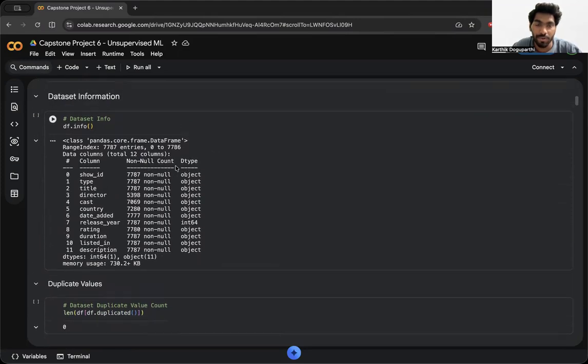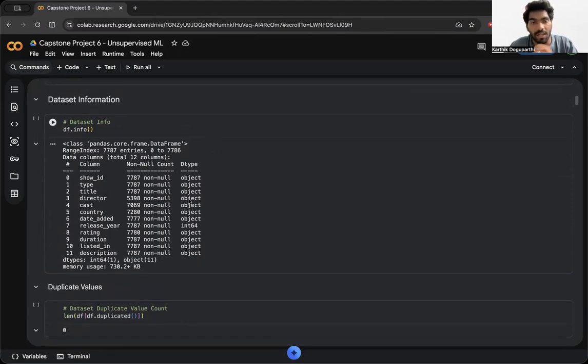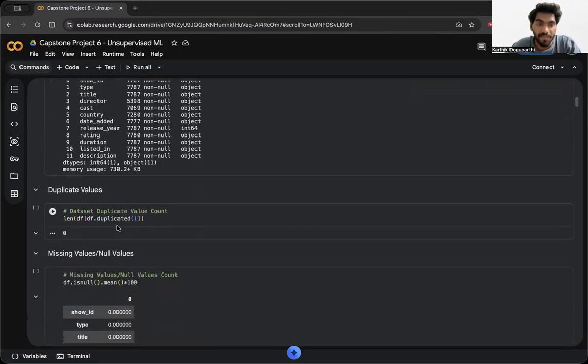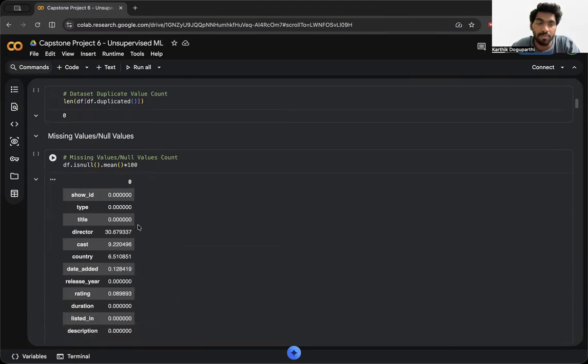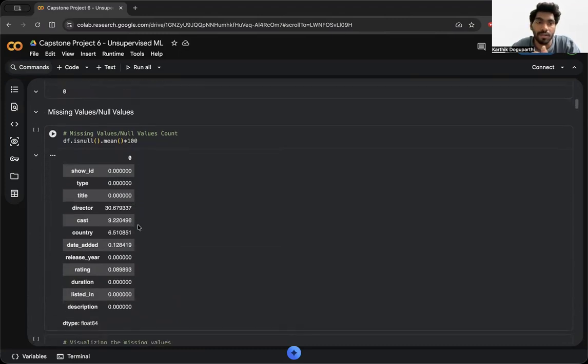Coming to the information of the dataset, there are 12 columns, most of them are object data type, and one is integer data type, and that is release year. To find any duplicated values, I didn't find any, but I have found rows that have null values, and most of them come from the director column, cast column, country, date added, and rating.